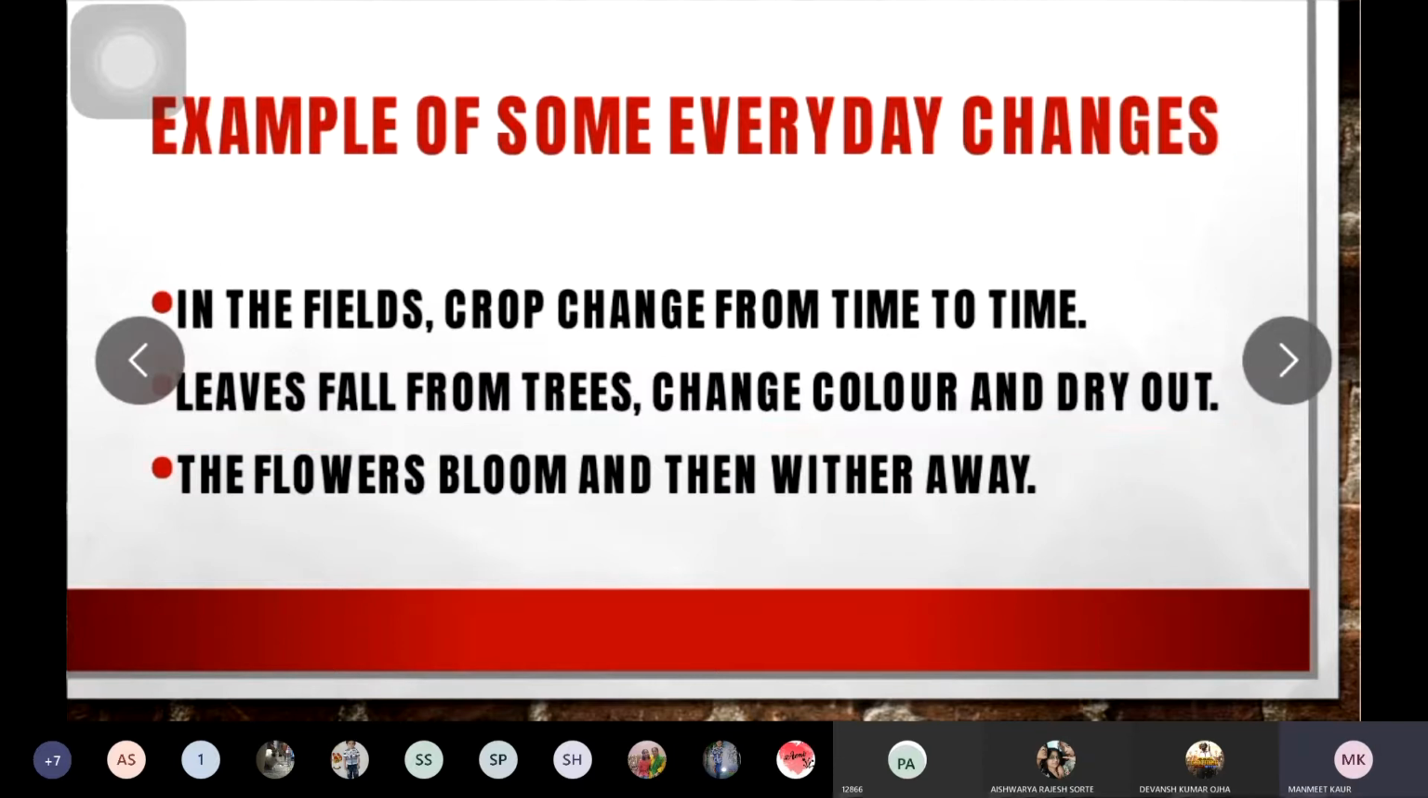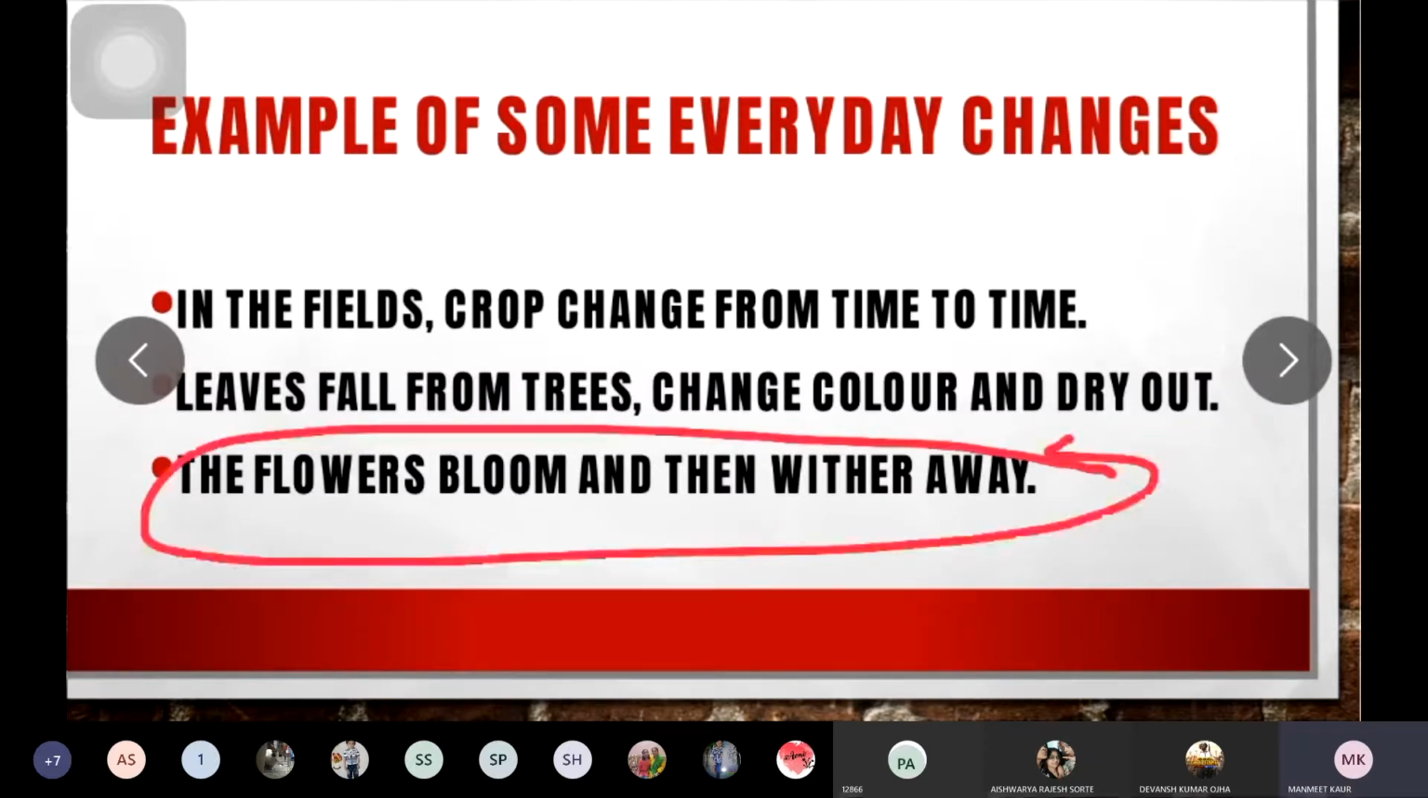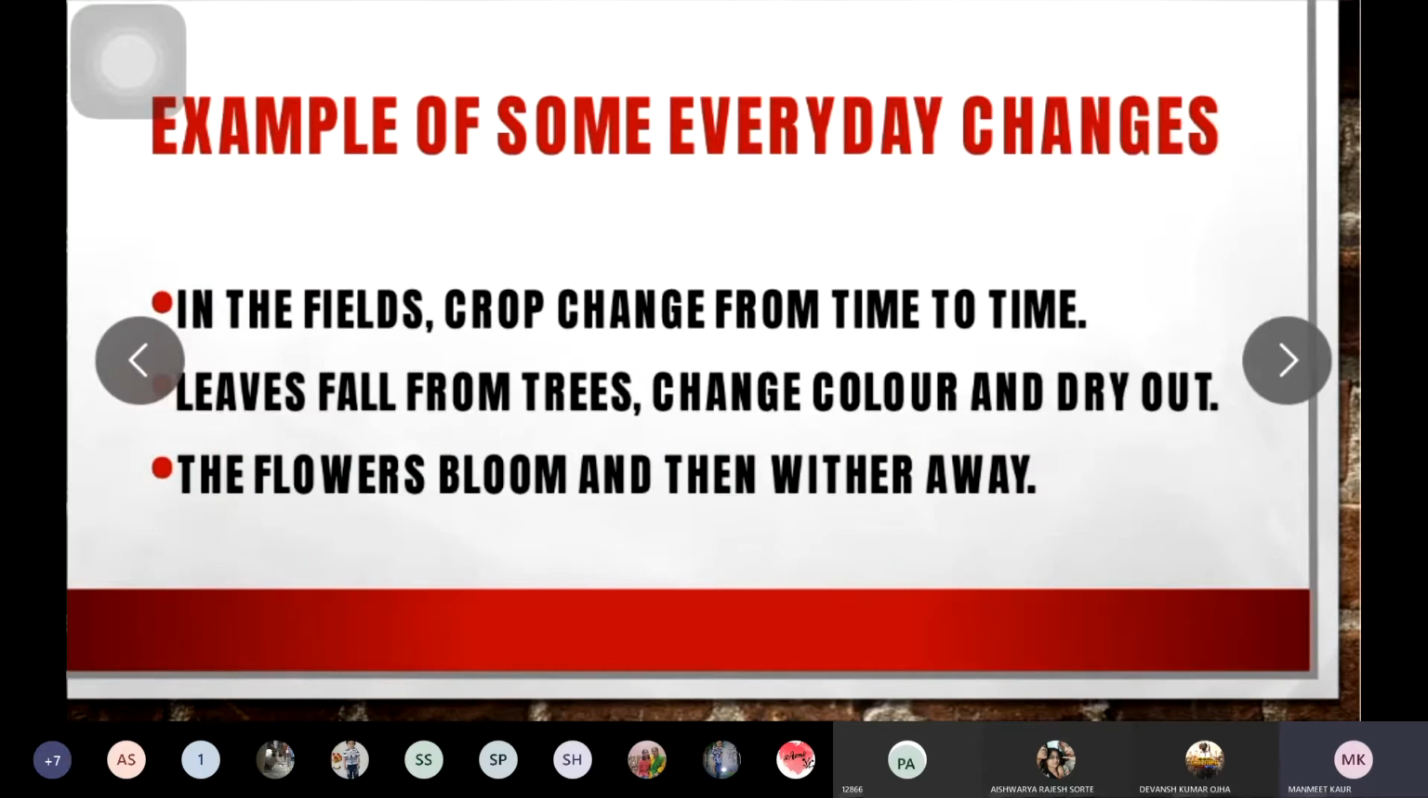Now the third is the flowers bloom and they wither away. The flowers bloom, मतलब खिलते हैं, and then they wither away, मतलब मुरझा जाते हैं. So this is also one of the changes that you observe in everyday life. Crops change from time to time. The leaves fall from the trees, their color changes, they dry out. Next is the flowers bloom, फूल खिलते हैं और मुरझा जाते हैं. Flowers bloom and they wither away. Wither मतलब मुरझा जाते हैं.